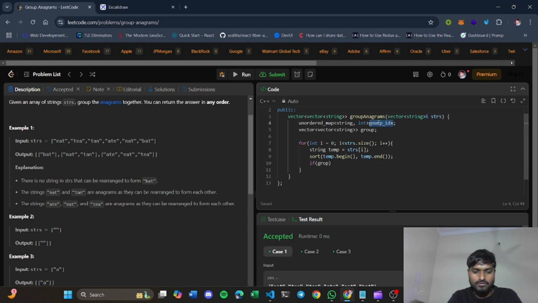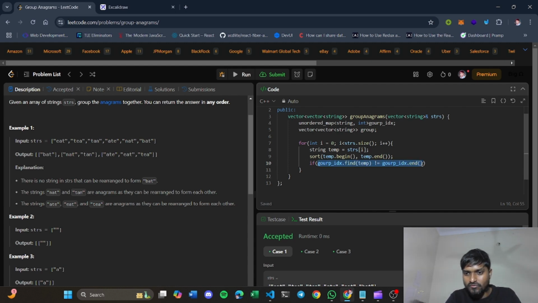Okay, let's copy this out. You will use the find function here, and what you will find is the temp string. If it does not equal group index dot end, what does this statement mean?